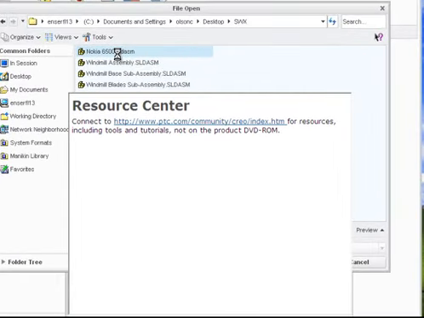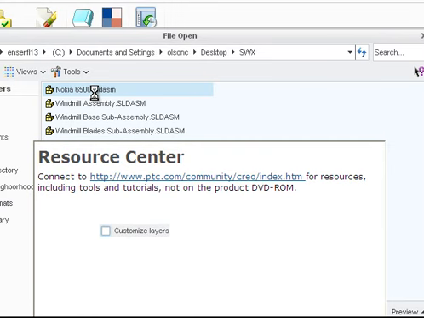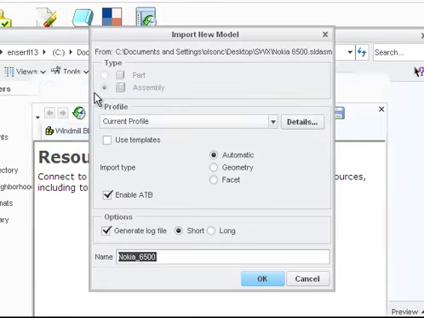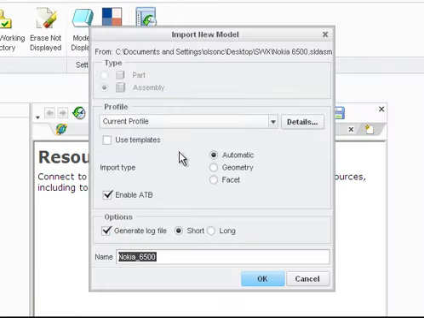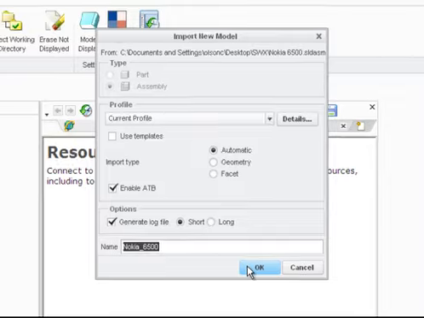And when I do that, it will actually open up natively within Creo Parametric. It will ask me what type of import it wants to do: automatic geometry or facet, generate the log file, and a name.